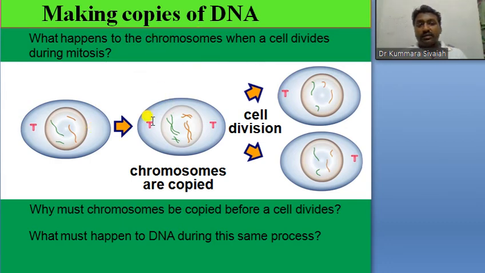Making copies of DNA: the chromosomes are divided during mitosis, and the cell is divided into two cells. During this, the DNA is automatically copied.